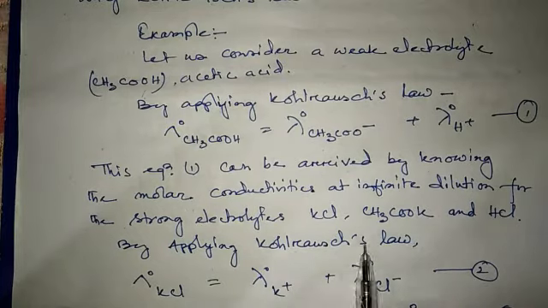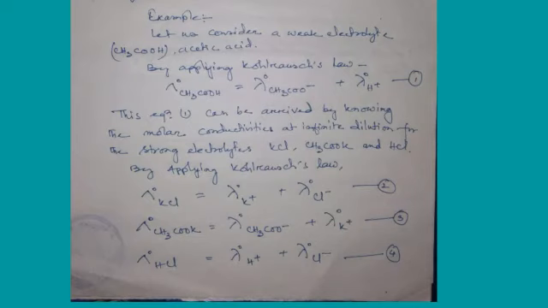Again, by applying Kohlrausch's law to this potassium acetate, it becomes: molar conductivity of potassium acetate at infinite dilution is equal to ionic conductivity of acetate anion at infinite dilution plus ionic conductivity of potassium cation at infinite dilution. This is Kohlrausch's law after applying to the potassium acetate. Okay, this becomes equation 3.